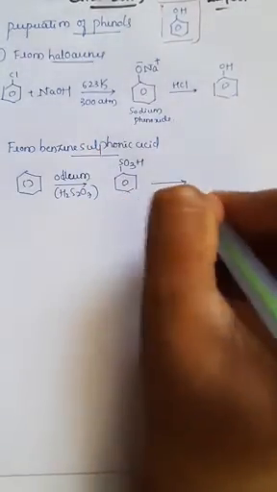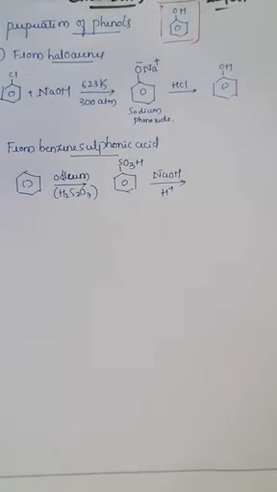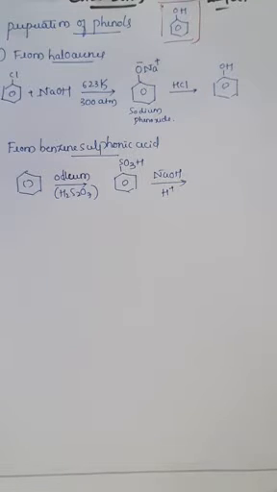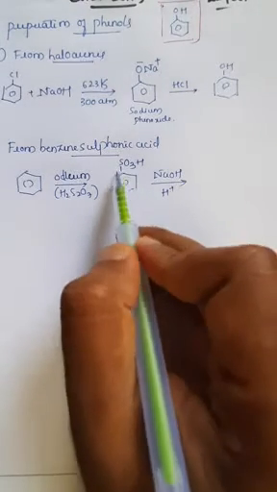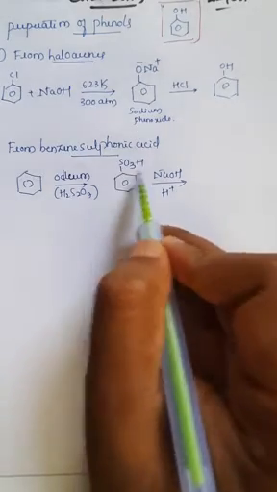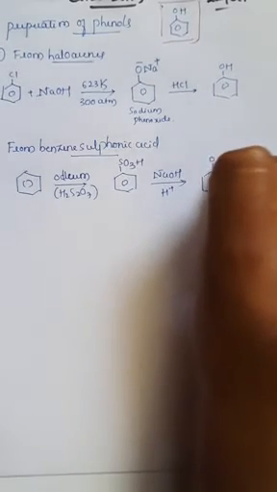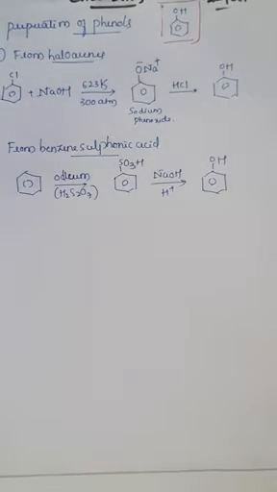Further, in the presence of a base, that is NaOH, and in the presence of an acidic medium, this SO3H group will convert into an OH group. Therefore, we can easily prepare phenol from benzene sulfonic acid.